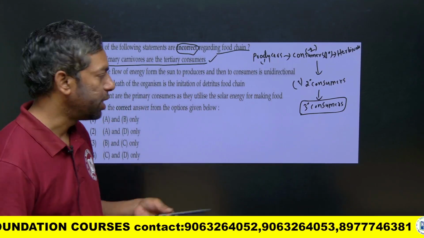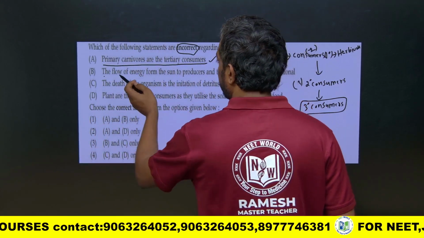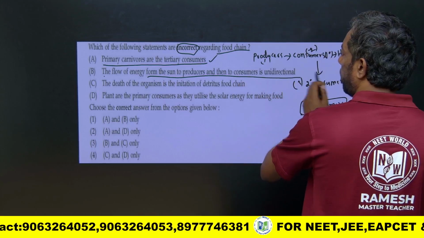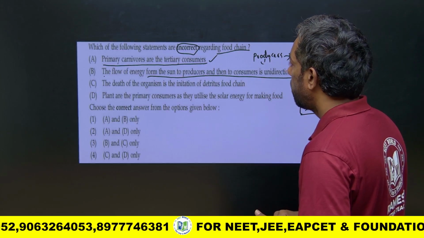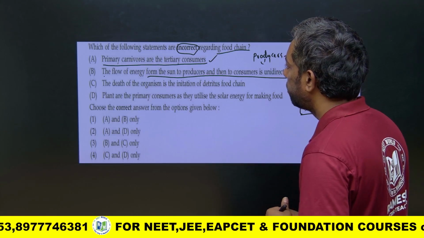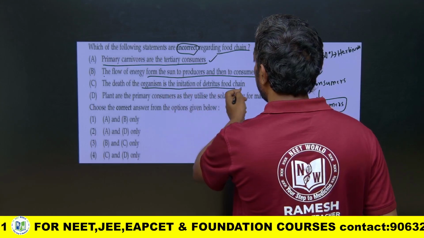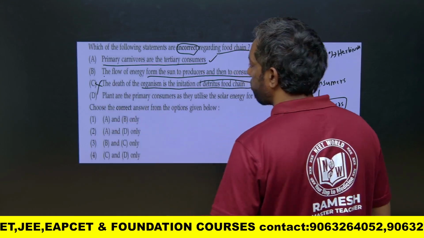Okay. If you come to the next one, the flow of energy from sun to producers is unidirectional. Of course, this is also right. The death of the organism is the initiation of the detritus food chain. No, this is wrong.